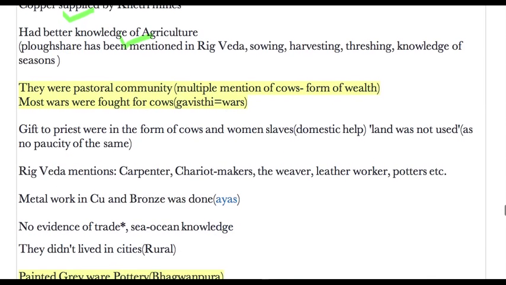Then they were a pastoral community. Why? Because there are multiple mentions of the cow, and the cow was a form of wealth, and most wars were fought for cows. War had a special name, Gavishti, from gau, which is a term for cow.